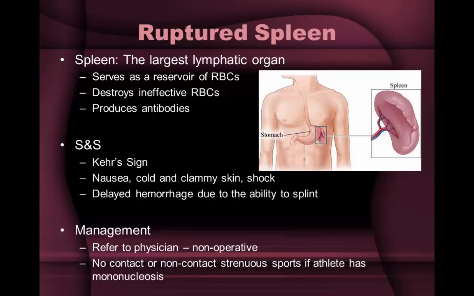A spleen rupture is an emergency medical condition that occurs when the capsule-like covering of the spleen breaks open, pouring blood into your abdominal area. Depending on the size of the rupture, a large amount of internal bleeding can occur. The spleen rupture can occur when the abdomen suffers from a severe direct blow or blunt trauma. The spleen is the most frequent organ to be damaged in blunt trauma injuries involving the abdomen. This is true regardless of your age.